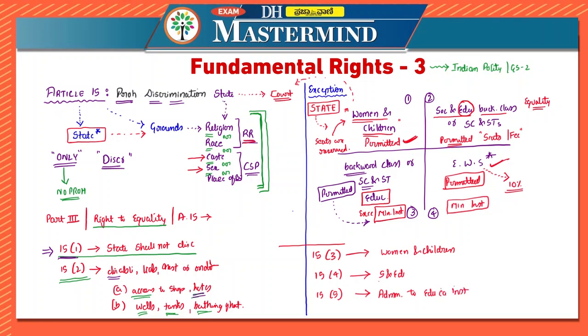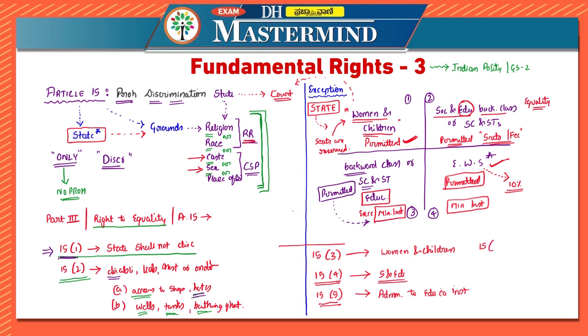So there can be special provisions for socially and educationally backward classes of citizens or scheduled castes and scheduled tribes in case of seats or fee concessions. That is said in article 15 clause 4. In 5 it is saying that there is permission to make special provision for socially and educationally backward classes of citizens or scheduled castes and scheduled tribes for their admission to educational institutions.